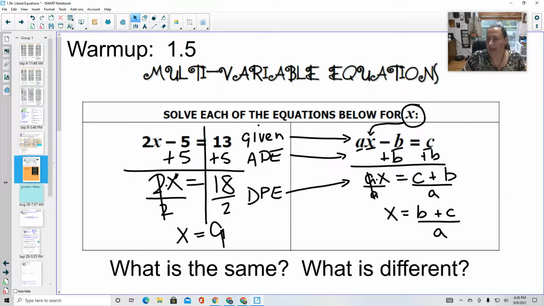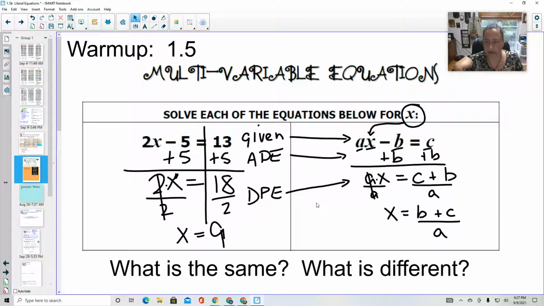Okay, so that is how we solve a literal equation, an equation with more than one variable, by using those opposite operations. It works just like what we've been practicing. So what's the same? All of the rules that we've been using, the given, the distributive property, like terms, addition, subtraction, multiplication, division gets us to our solution.